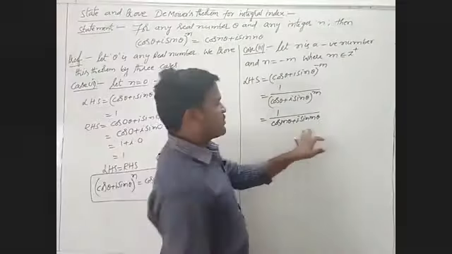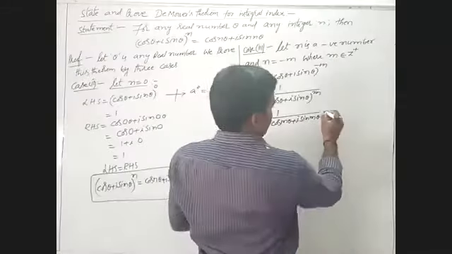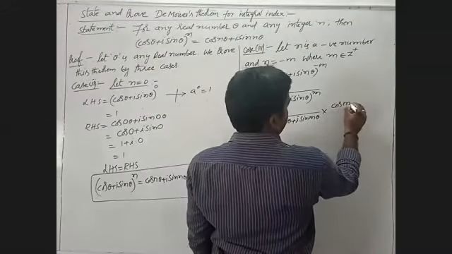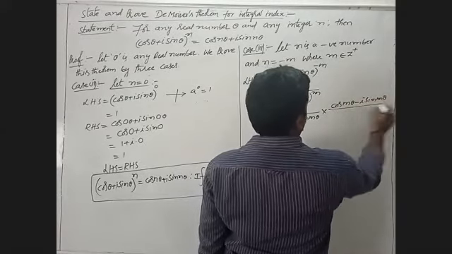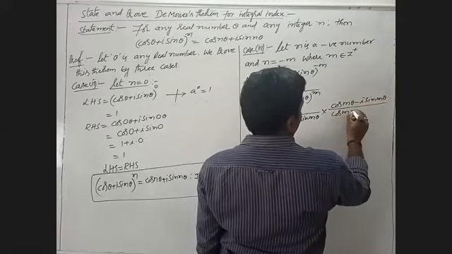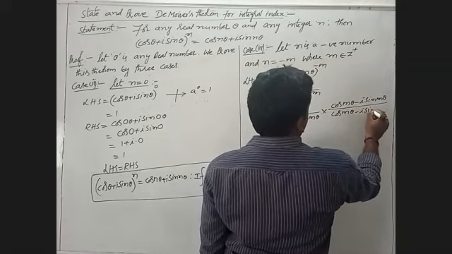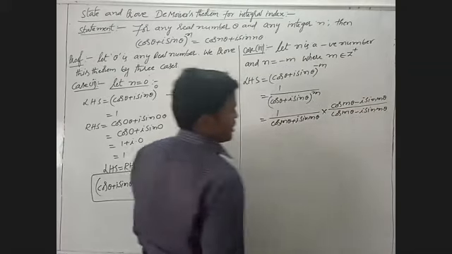The conjugate of cos m theta plus i sin m theta is cos m theta minus i sin m theta, and the denominator is cos m theta minus i sin m theta. How to multiply this?